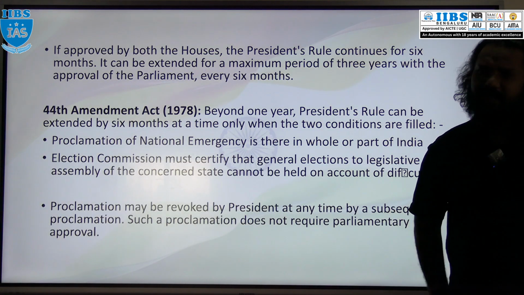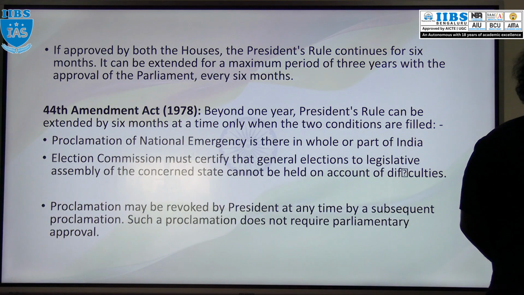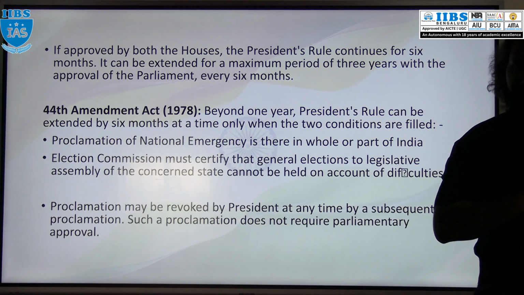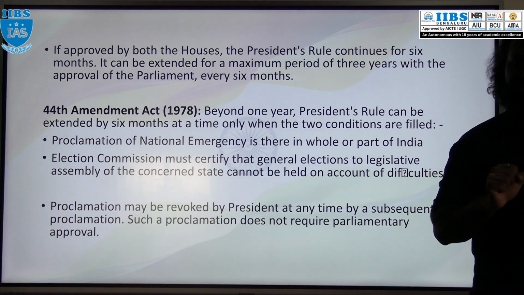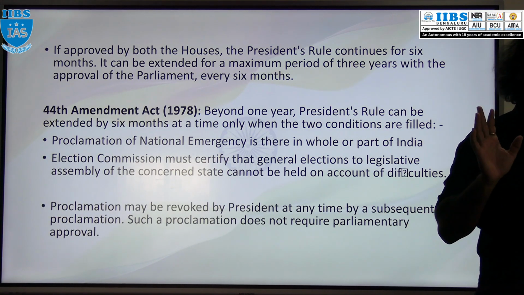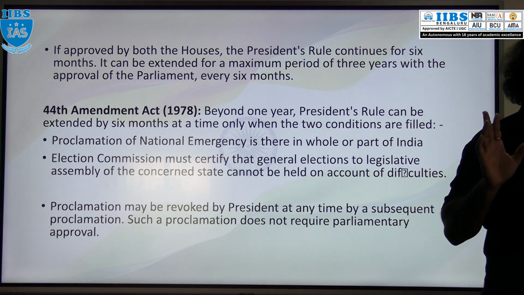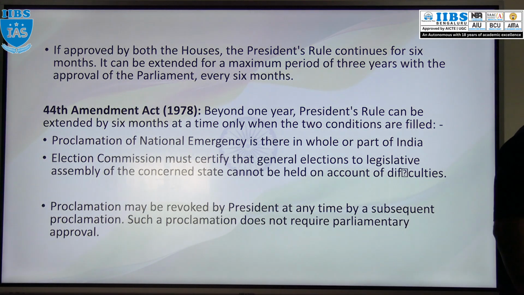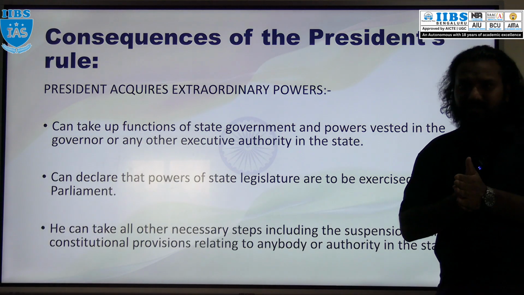Parliament approval is not required. In national emergency also parliament approval is not required, but Lok Sabha has to pass the resolution, right? But here there is no such thing. President can revoke the proclamation of president rule at any time. Okay, that is there. Then what about the consequences?